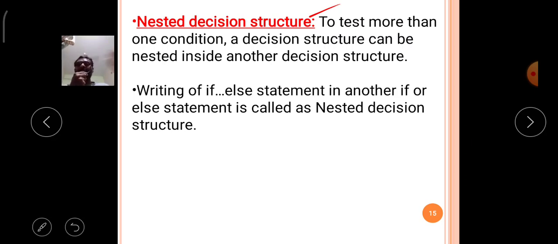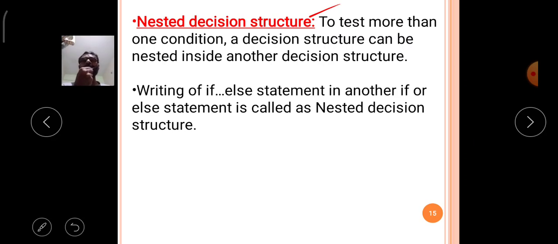That type of structure is called nested decision structures. That means an if or if else statement contains internally one or more if or if else statements, and that is called a nested if.